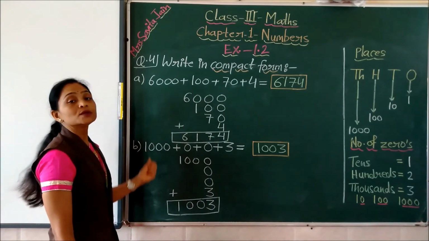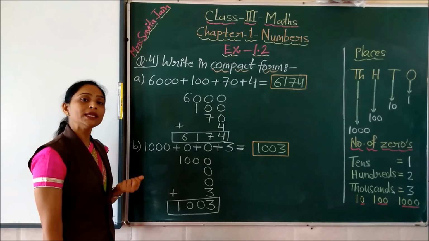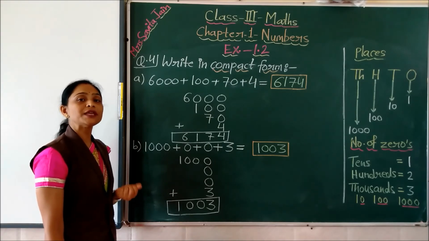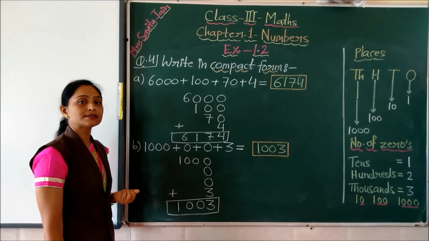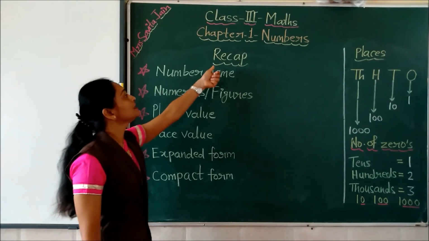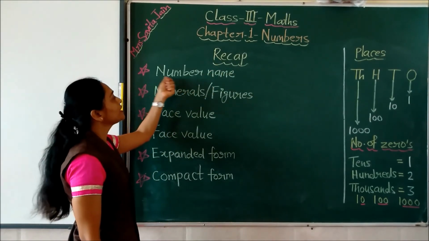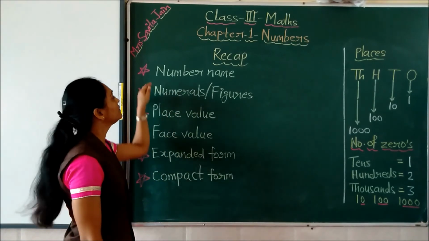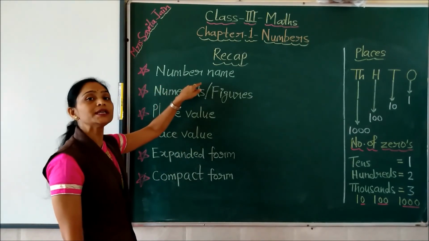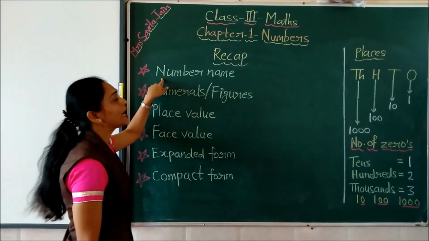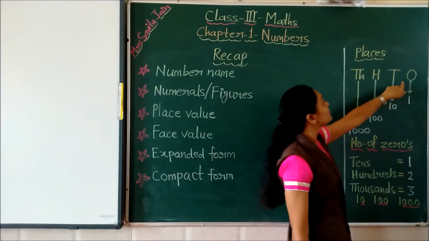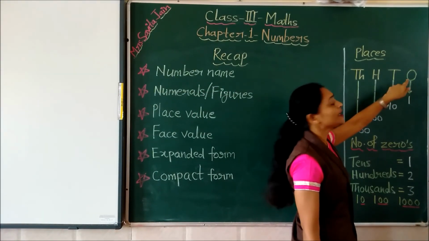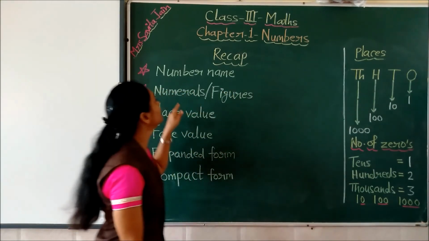Now I am going to give you a short recap of the topics which we have studied in this class. Children, let's see the recap now. First we have learned about number names, how to write the number names if we have any question in figures. For that we have used these place names.